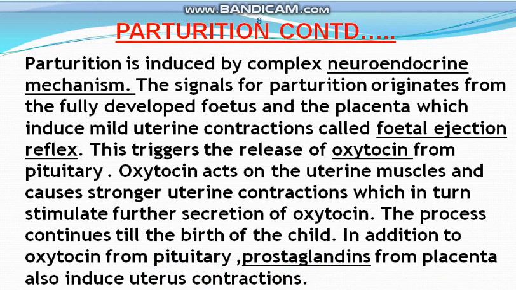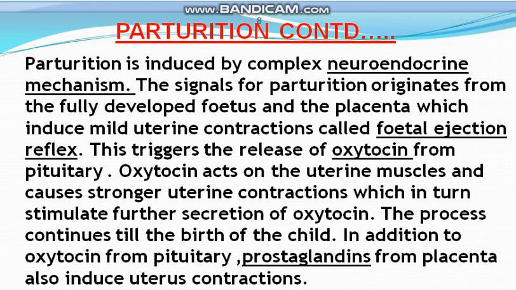It means how parturition starts. The process of parturition starts by a complex neuroendocrine mechanism. Means from the pituitary gland, some hormones are released which start the parturition. And parturition is started by the signals from the fully developed fetus and the placenta. The signals come from the fully developed fetus, and the placenta also sends signals, and that is the time when the uterus starts contraction.